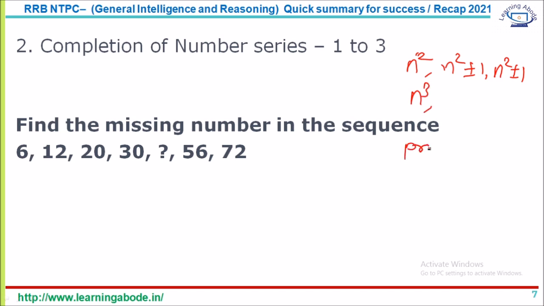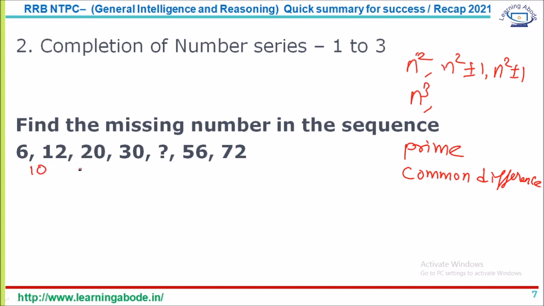You can expect a series on prime numbers. You can expect questions on common difference, multiply by 2 minus 1, multiply by 2 plus 1, or multiply by 3 plus or minus 1, and all that. These are different logics that you can expect. I have a sample question here. Obviously it is not any square or cube or prime numbers or anything like that, so just look at the difference.